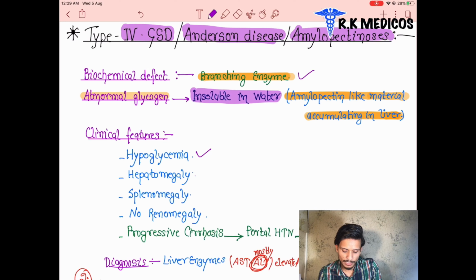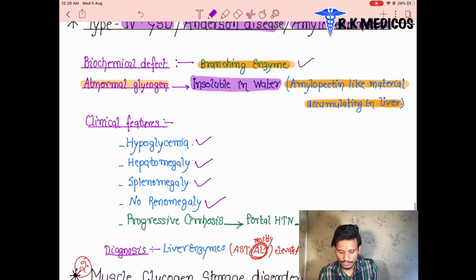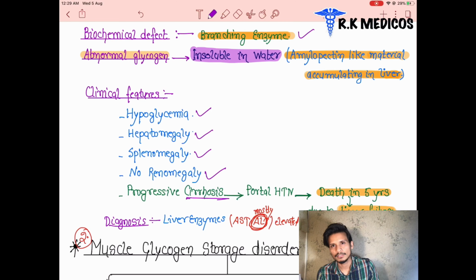Next one is splenomegaly. This is not a common feature. This is not happening in the first case, that is Anderson's disease, but in the third, yes, a mild condition is splenomegaly. No renomegaly, but in the first there is renomegaly, while here no renomegaly. Progressive cirrhosis again. In Cori's disease it leads to the death of the patient, but here